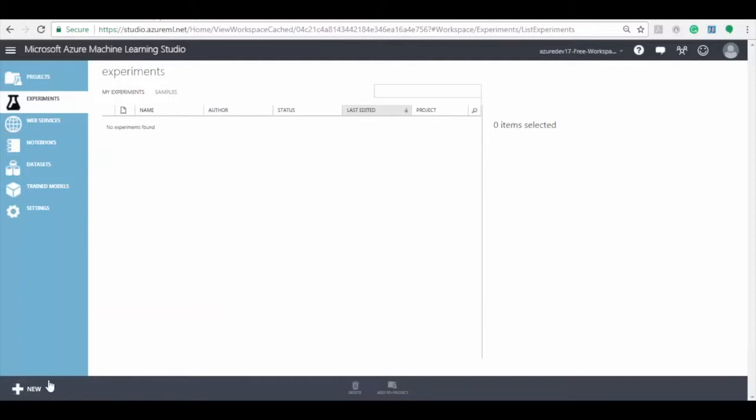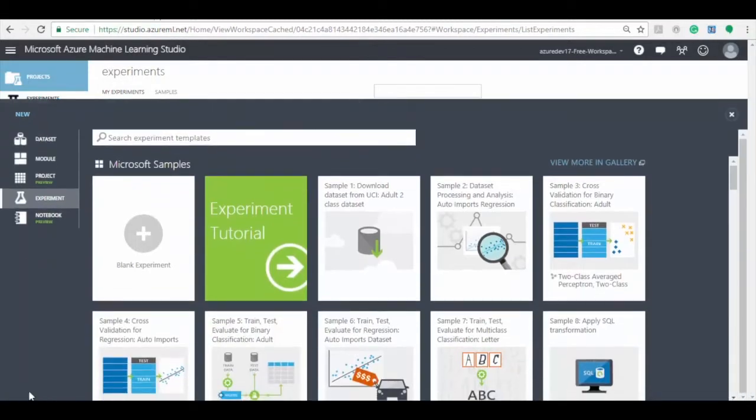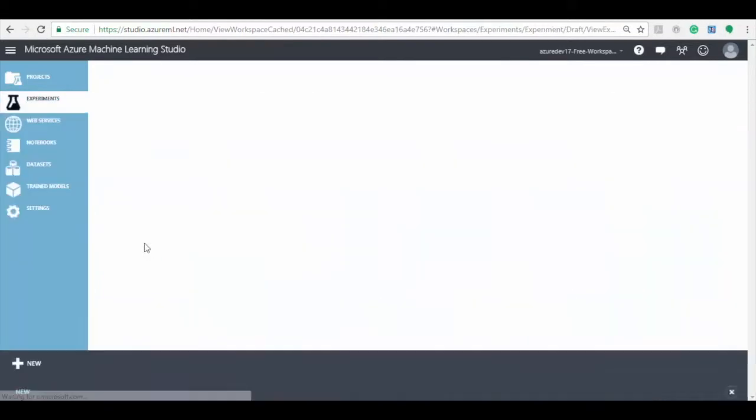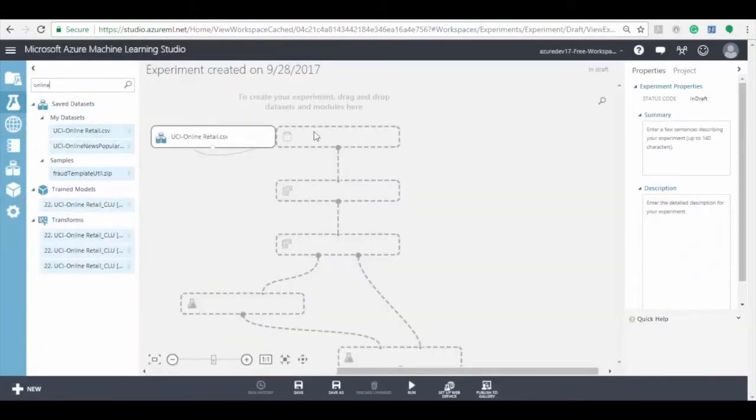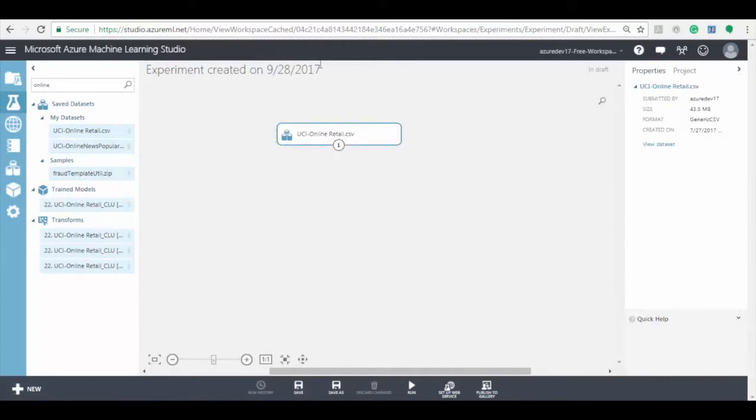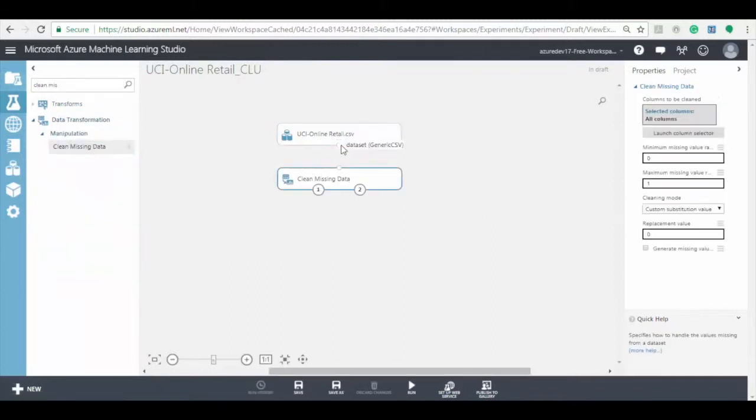To create an Azure ML experiment, click on the New button and select Blank Experiment. Now enter the dataset name in the search bar and drag the dataset to the canvas. Make sure to rename the experiment and give an appropriate name. Now search for the clean missing data model and add it to the experiment. Make sure to change the cleaning mode to remove entire row.